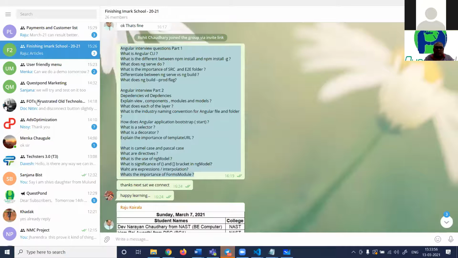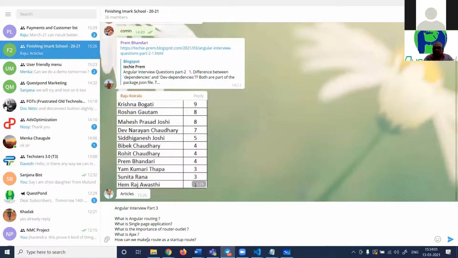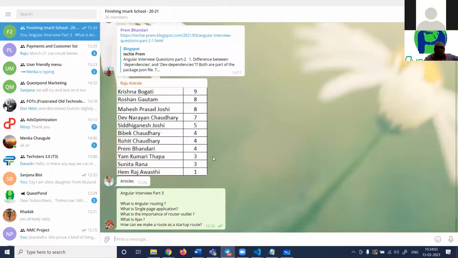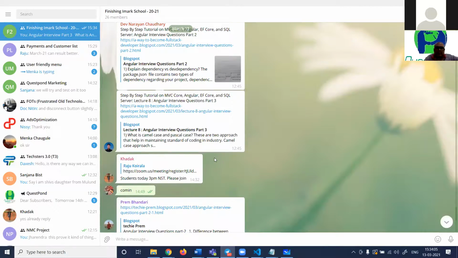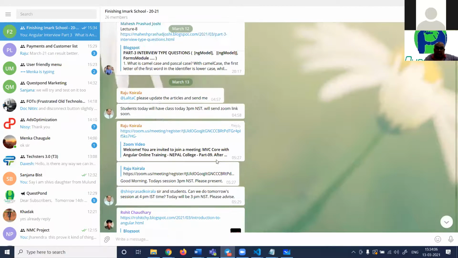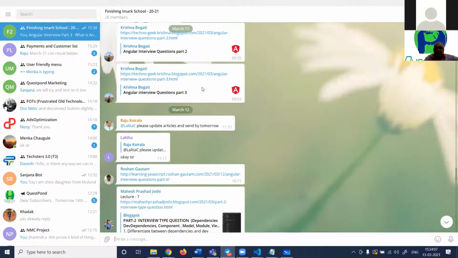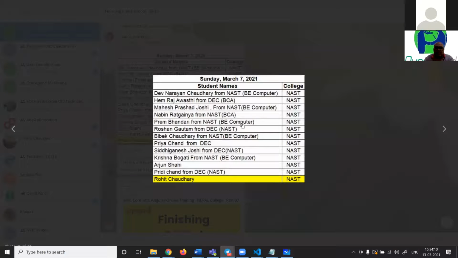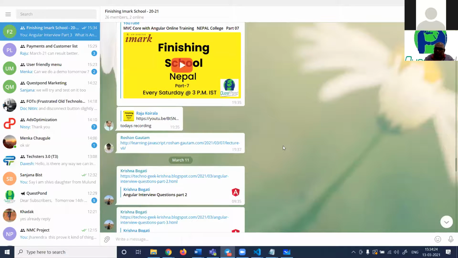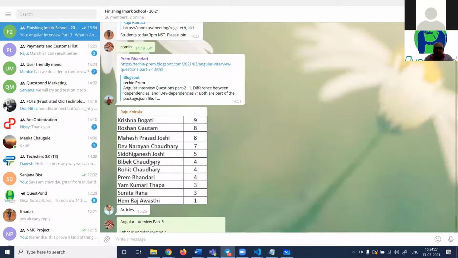I will paste the questions here. Okay, again, let me compare, guys. Who are sitting, who are not sitting? Definitely, I want to invest time on students who are sitting. So this was the last time. Some people are on my eyes now, like Dev Narayan sir is there, Krishna, I can see they're asking me questions, and Roshan, right? So these are there. What about other people? I know that everyone is sitting. I'm just saying because these people ask me doubts, right?